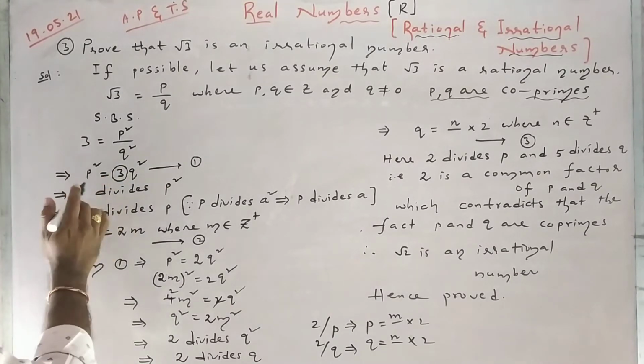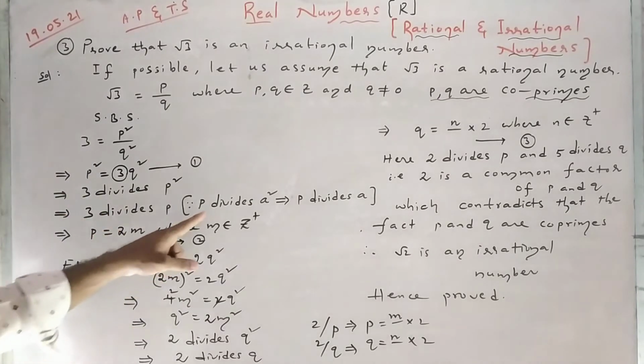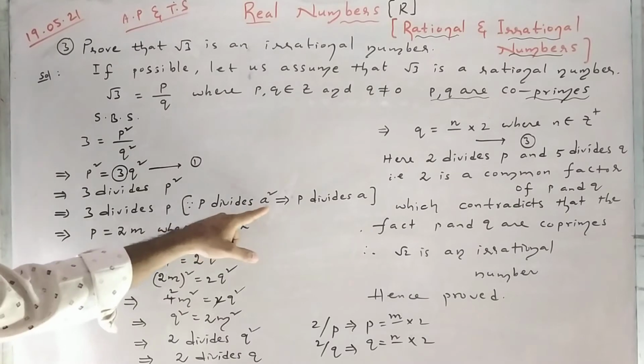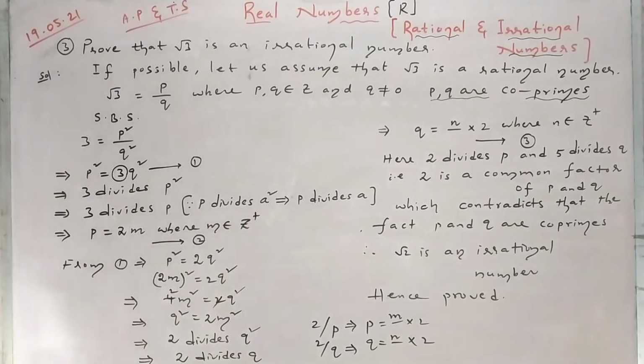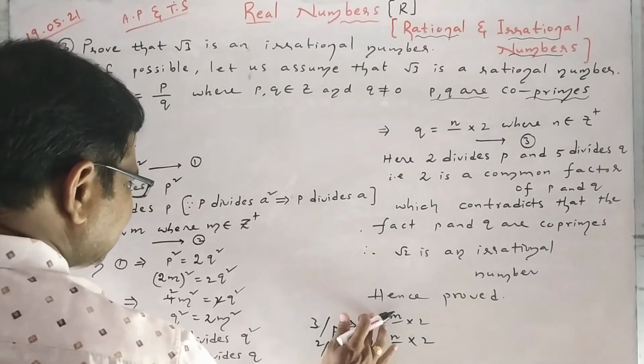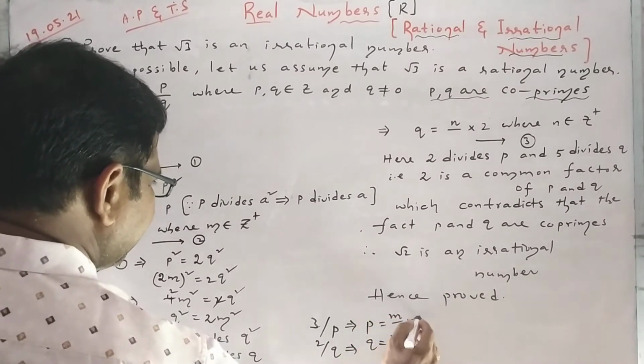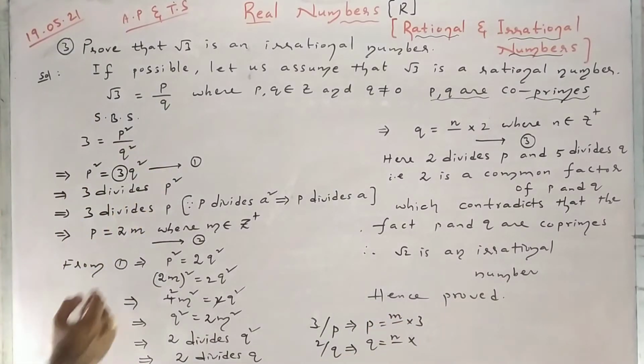That means 3 divides p square. So immediately 3 divides p also. Already I told you, if p divides a square then p divides a also. Then 3 divides p means p can be expressed as something into 3. That something I am taking as m.